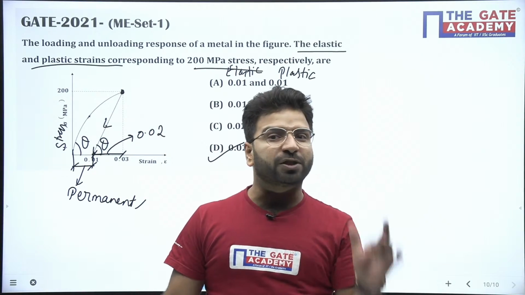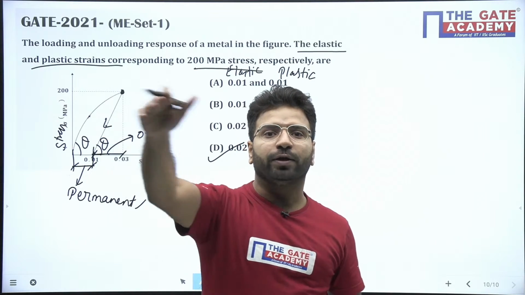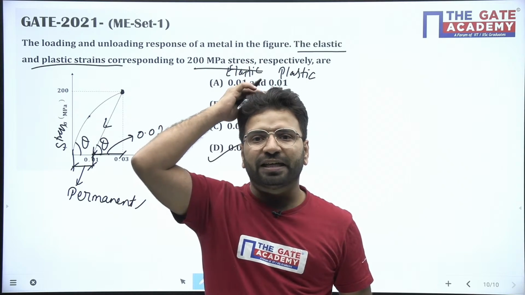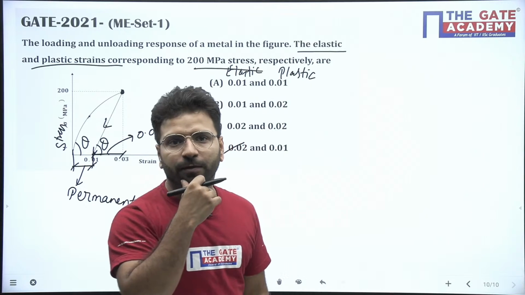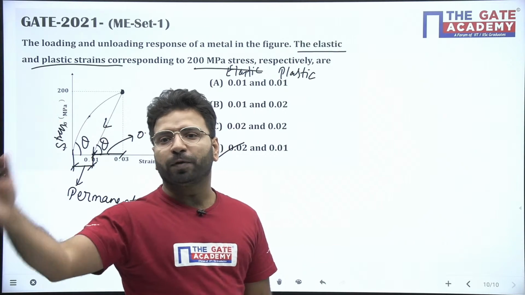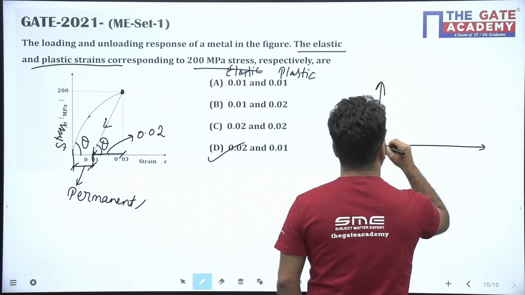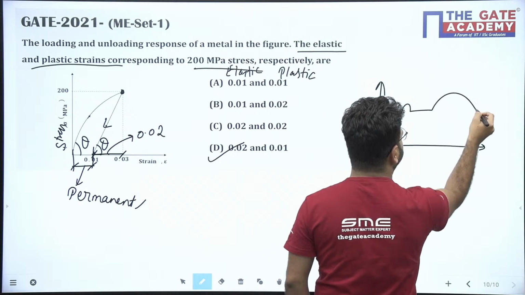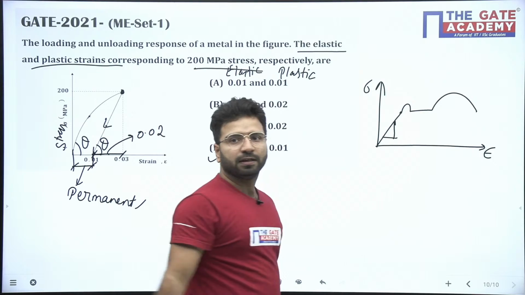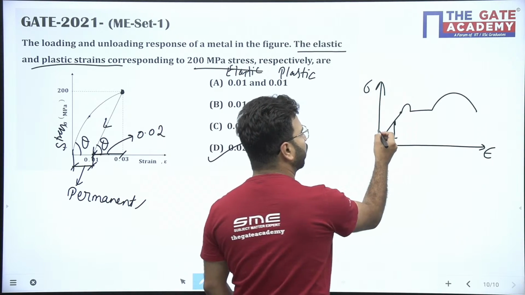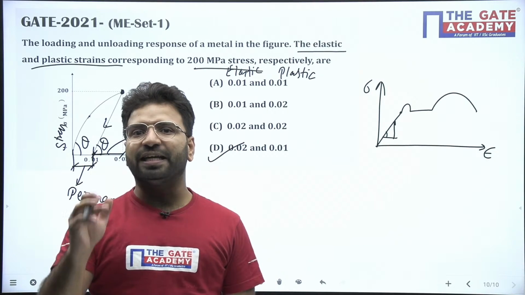Why am I focusing on the slope here, beta? The slope of the initial stress strain curve gives what quantity? Which quantity will you get to know? If you know the mild steel stress strain curve, it will be like that. So what does the slope of this straight line represent?